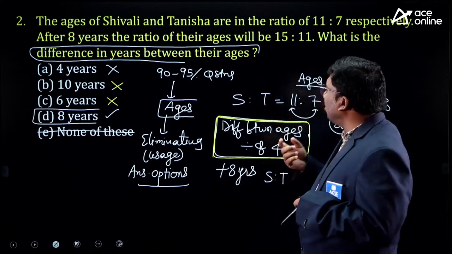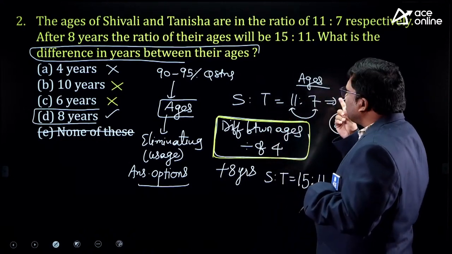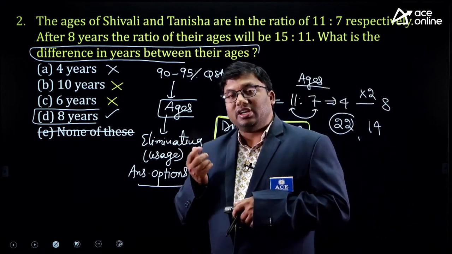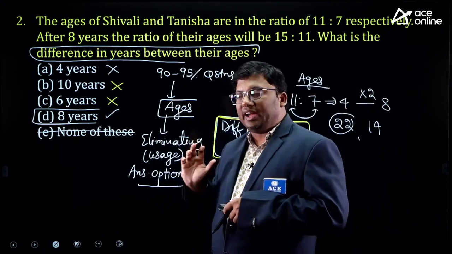Tanisha, in case you want to check, right now it is 7 twos are 14. After 8 years, 14 becomes 22. 22 is a multiple of 11. I hope the idea is clear.